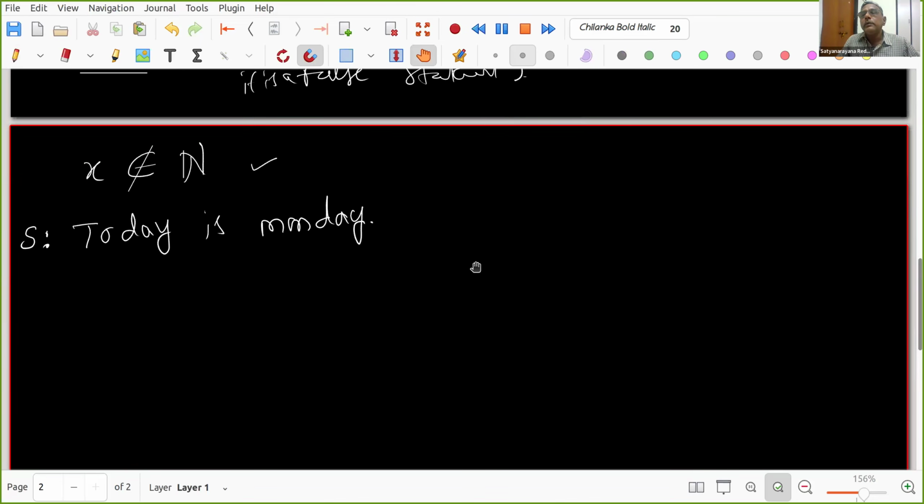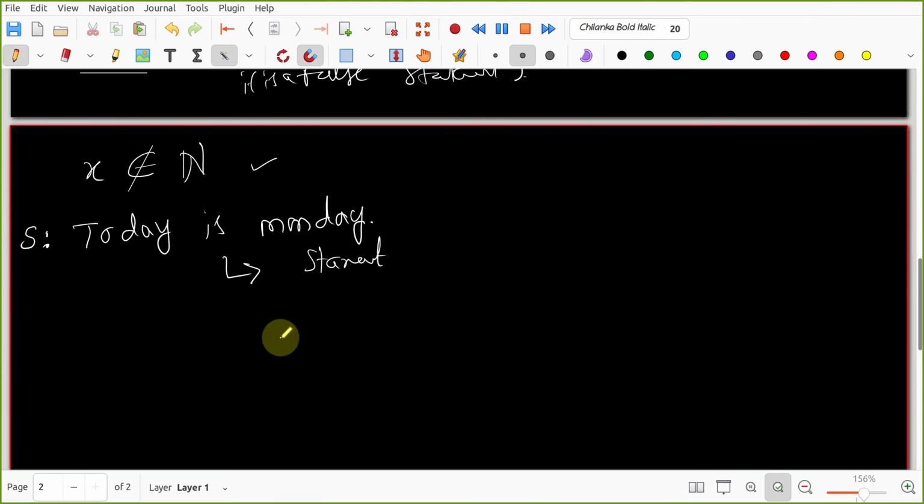Ishika Gupta, room number 5. Yes, sir. Is it a statement? Yes, sir. This is a statement. Good, nice. Even though I have not written that it is a statement, you are able to say that it is a statement. Is it a true statement or a false statement, Ishika? Sir, it is a false statement. Okay, good. So I am calling this S1.